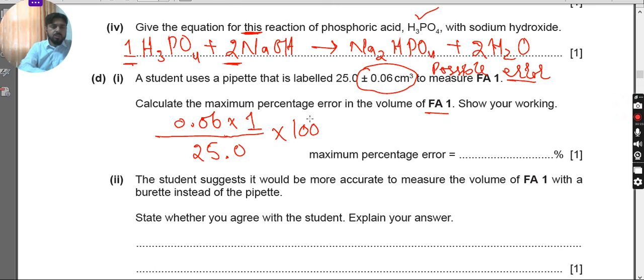So the answer is 0.06 divided by 25 multiplied by 100, and the answer is 0.24%. So the maximum error that could be there in measuring the 25 cm cubed of volume using the pipette, which has this error capacity, is 0.24%.